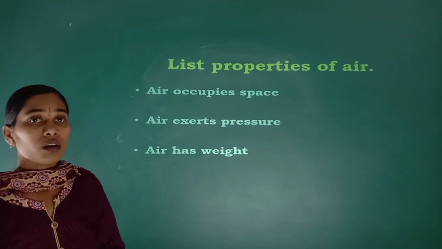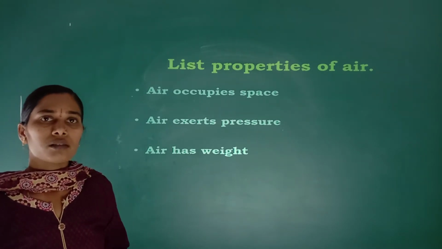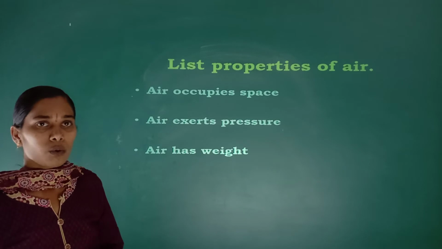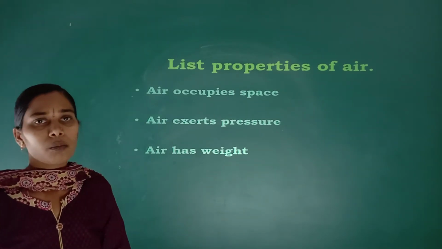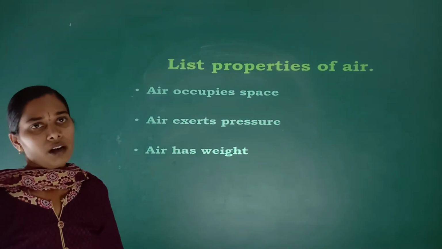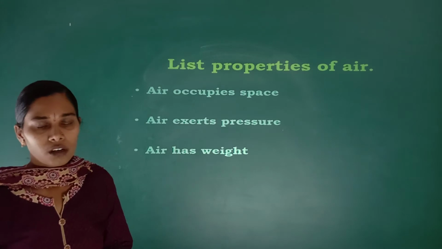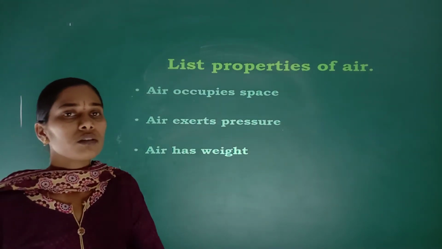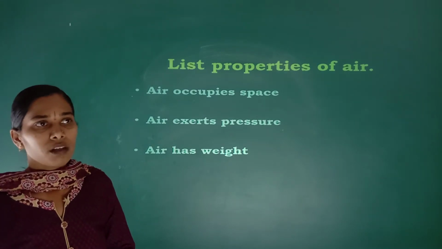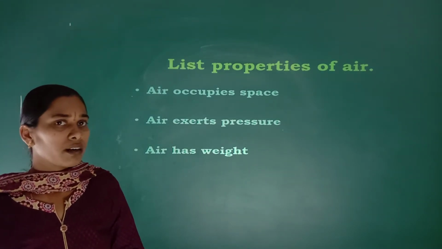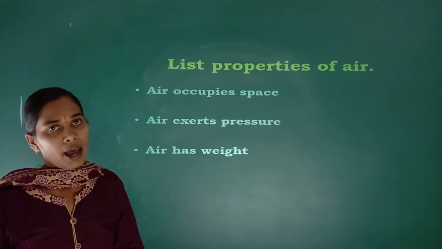To know whether air occupies space or not, the best activity is the balloon experiment. When we blow the balloon, what happens? It expands in size. What is present inside the balloon? Air is present. So air occupies space. Then air exerts pressure. We can conduct an activity with a soft drink to show that air exerts pressure. Then even air has weight.